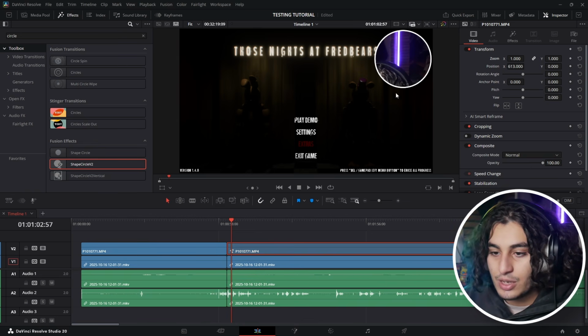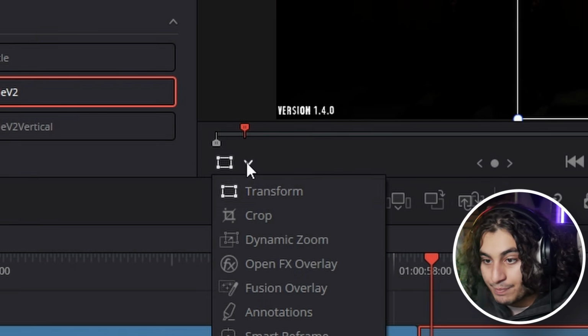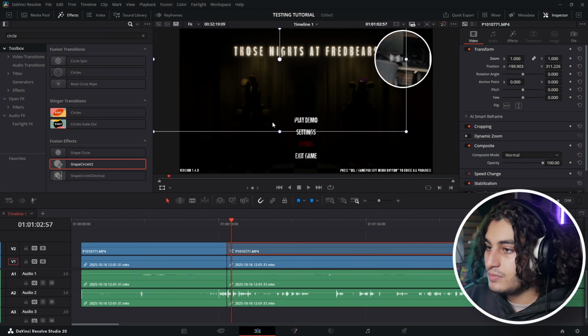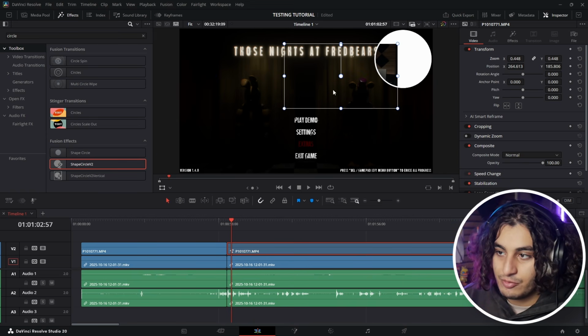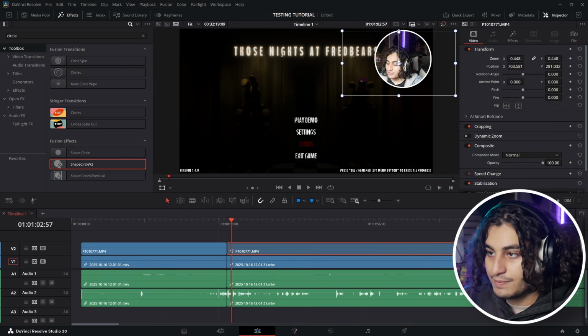But, guys, there's an easier way to do it. I've said this before. We're gonna go down here and click this rectangle. If it's not there, you're gonna click on this arrow and then push transform. So we can just grab and move it about as much as we want. We can resize and all of that good stuff. We can even change the rotation of it. If you ever make a mistake, guys, remember push Ctrl Z, it goes backspace.